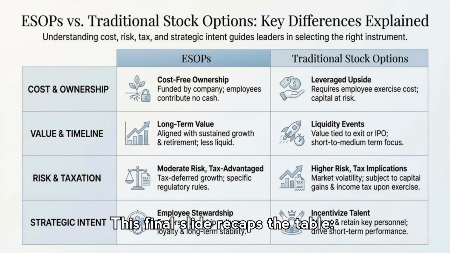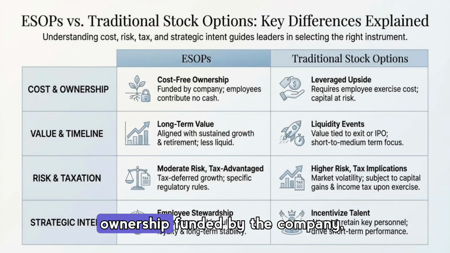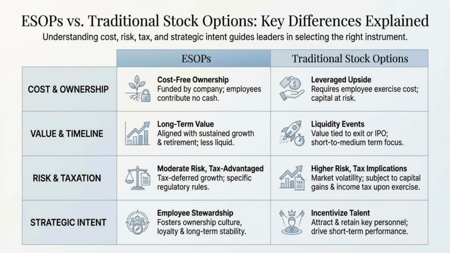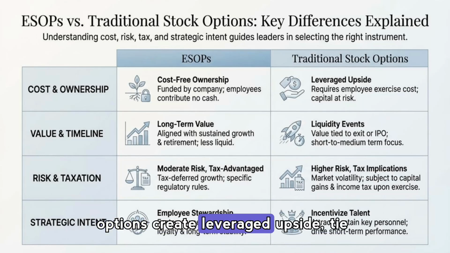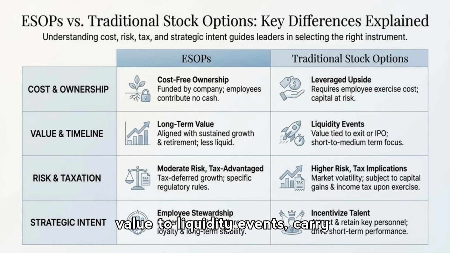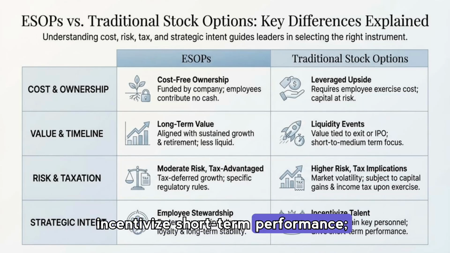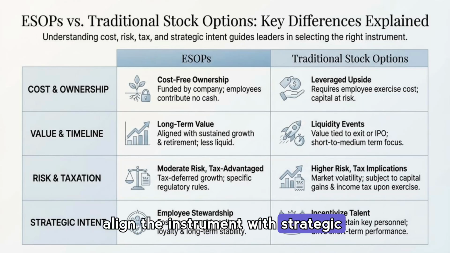This final slide recaps the table. ESOPs offer cost-free employee ownership funded by the company, long-term value alignment, moderate tax-advantaged risk, and a stewardship focus, while traditional options create leveraged upside, tie value to liquidity events, carry higher tax complexity, and serve to incentivize short-term performance. Align the instrument with strategic intent and company stage for best results.